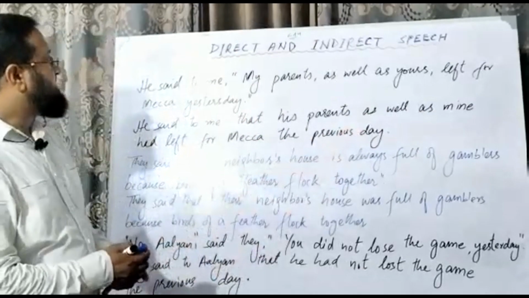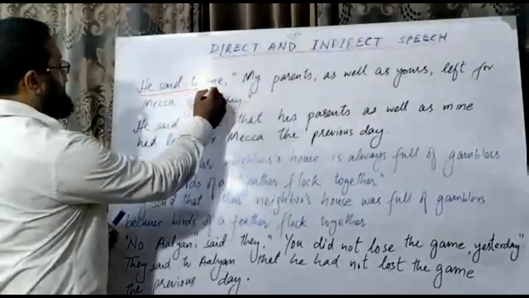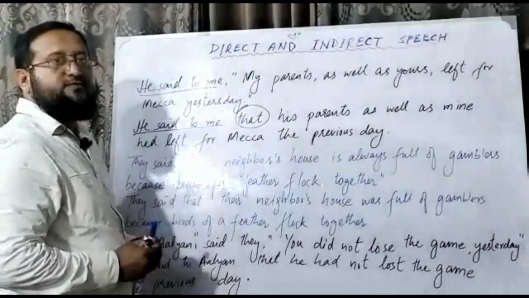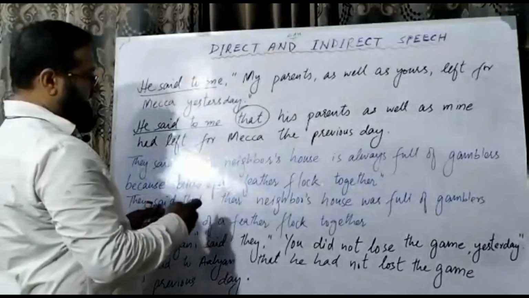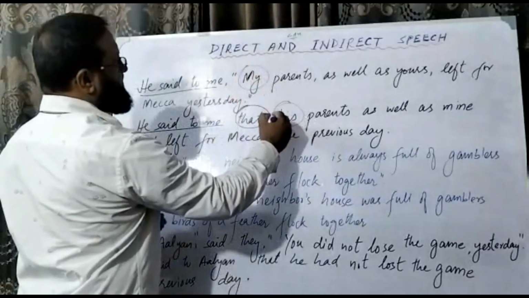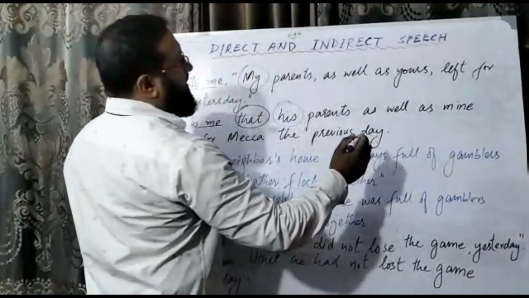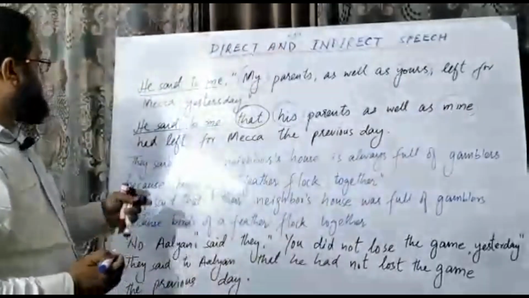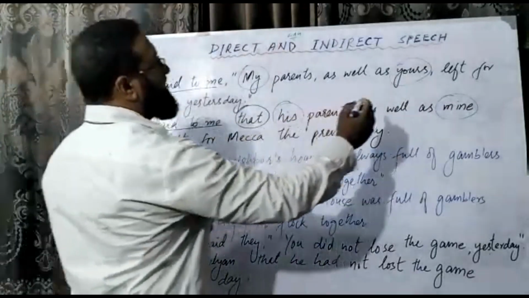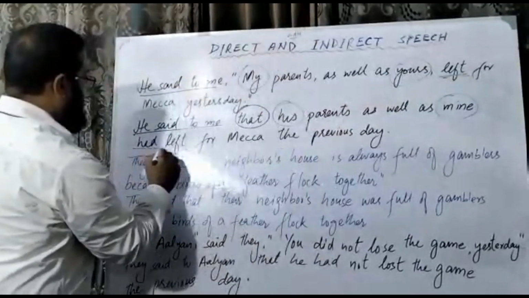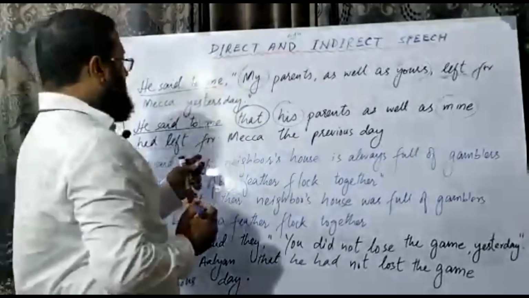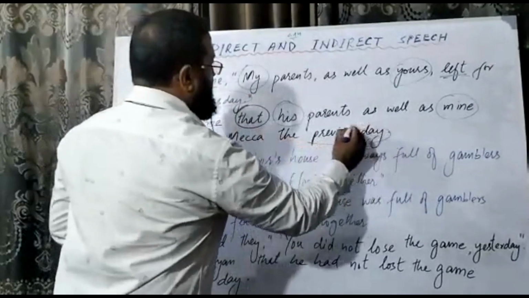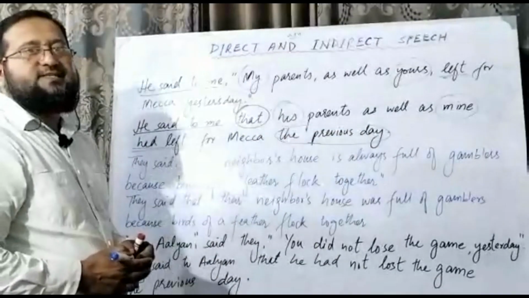So you see the changes. Said to me is not changed. The usage of that, as we have already discussed. My is changed into his parents. Yours is changed into mine. And left is changed into had left. For Makkah the previous day, and yesterday is changed into the previous day. So these are the changes in assertive sentences.